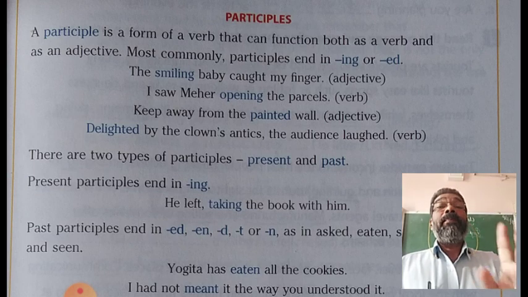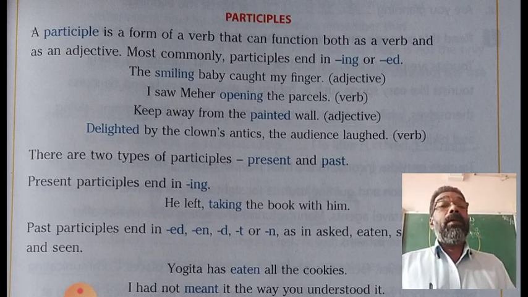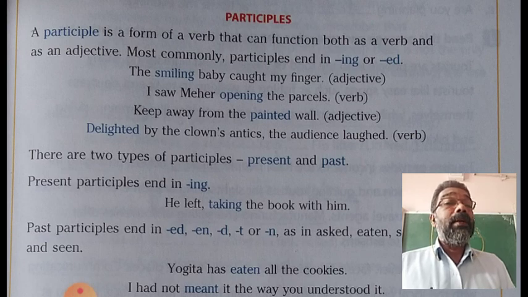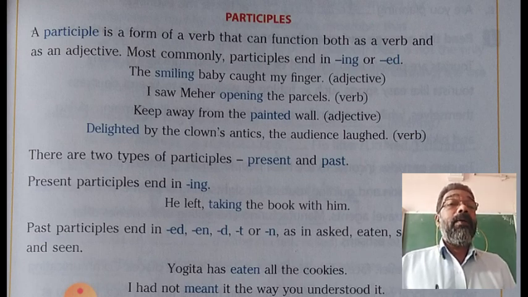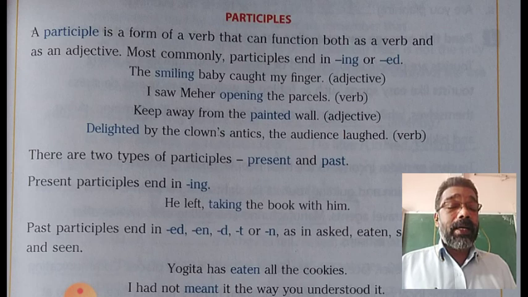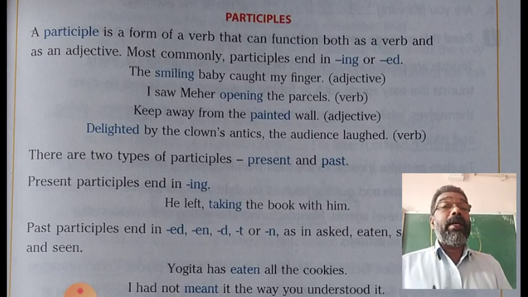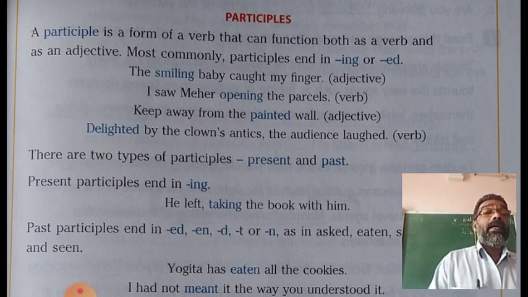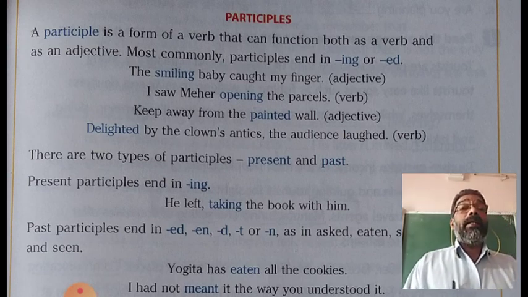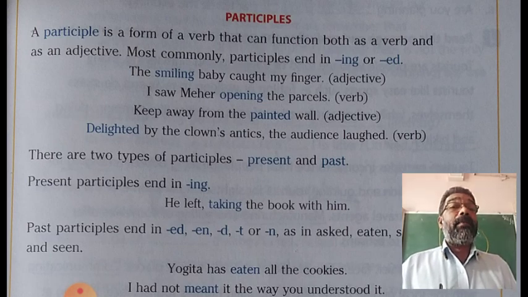And you see, before smiling, no auxiliary verb is given. So it is a present participle functioning as an adjective to qualify the noun baby. Smiling is a participle, present participle, a non-finite verb.